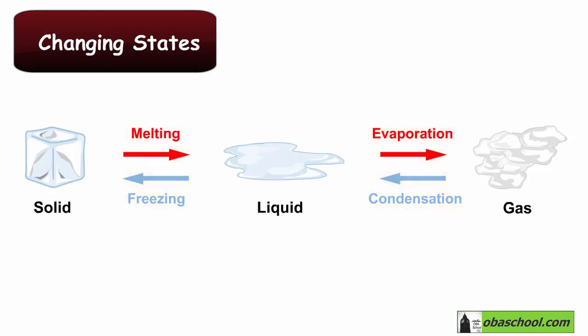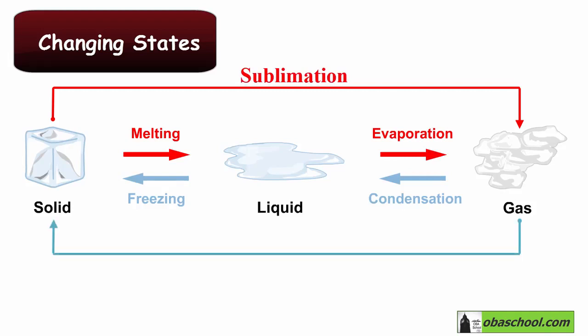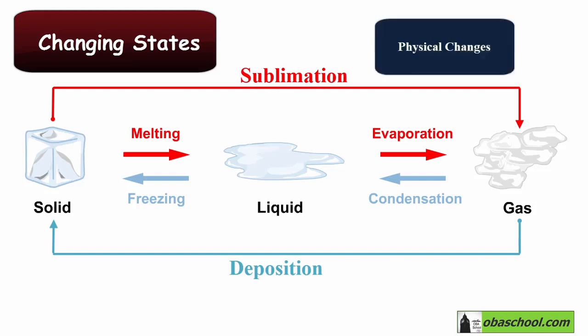Actually, some substances will change the state from the solid state to the gaseous state directly, and this is known as sublimation. On the other hand, when the substance passes from the gaseous state to the solid state directly, this is known as deposition. These are examples of physical changes, so they are physical changes and not chemical changes.